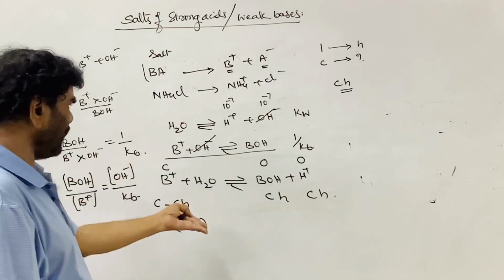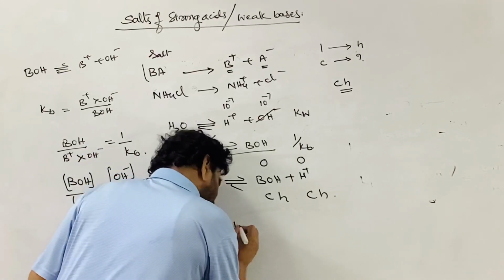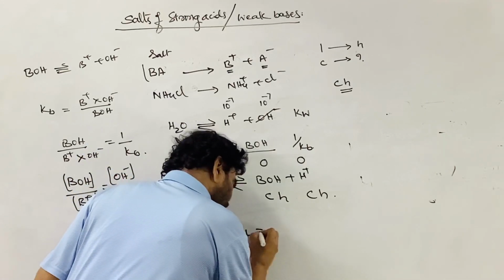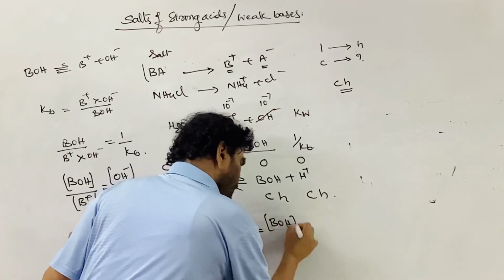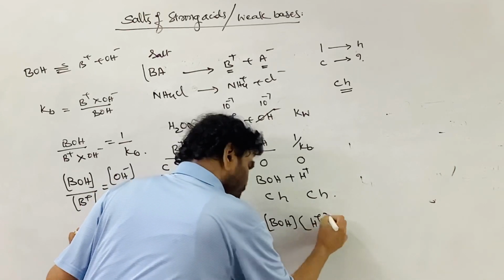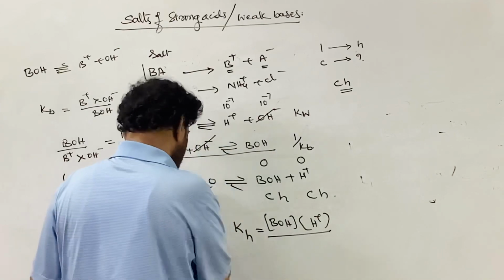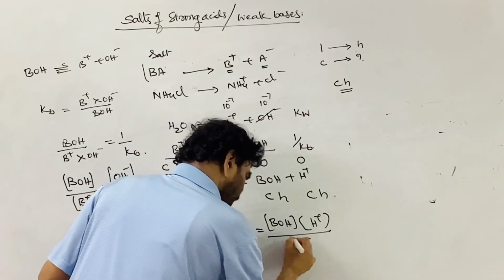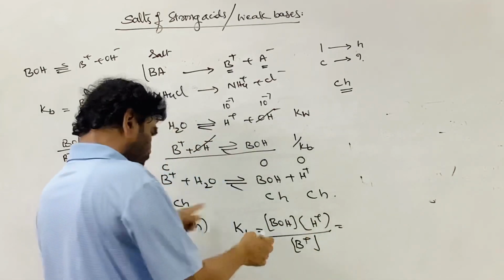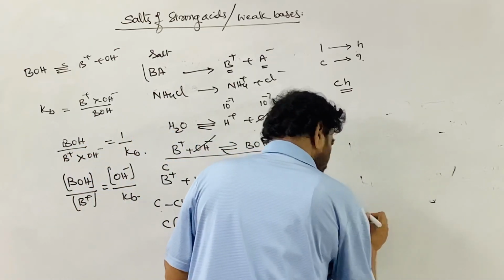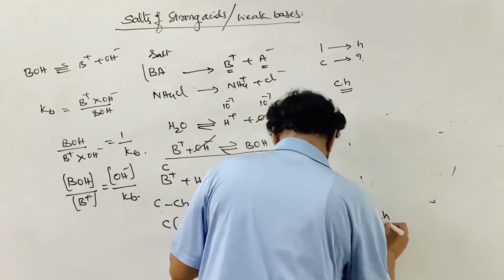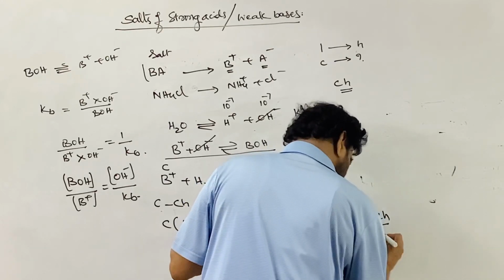Now in the equilibrium equation, you write Kh is equal to BOH concentration into H plus ion concentration by B plus ion concentration. If you substitute their concentrations at equilibrium, Ch into Ch divided by C into 1 minus h.